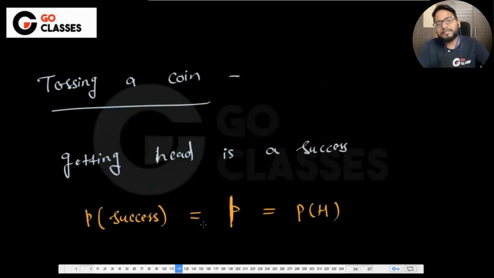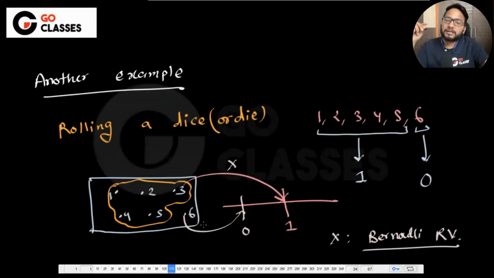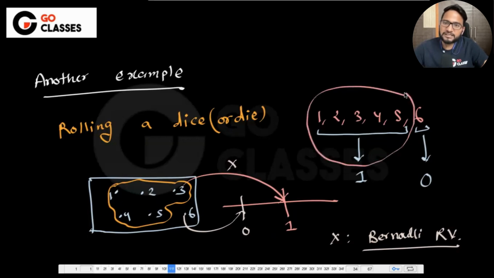Here I'm saying getting head is a success, but you can also say that getting tail is a success. Generally, whatever outcomes this X is mapping to 1, that is called success. Can you tell me in terms of English language what is a success in this experiment? Less than 6, or maybe less than or equal to 5 is success, and greater than 5, or equal to 6 is failure.